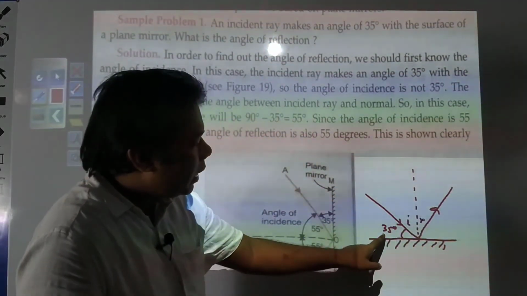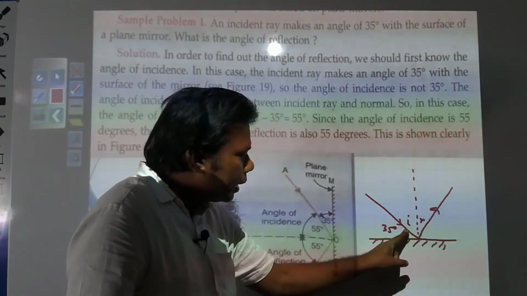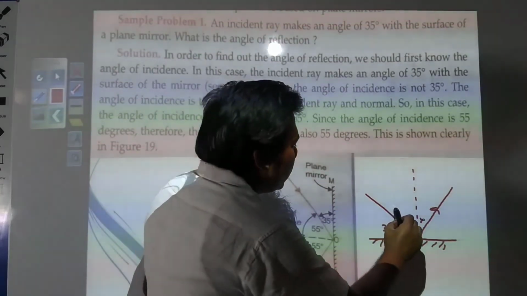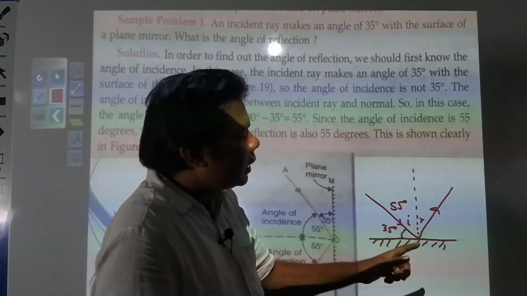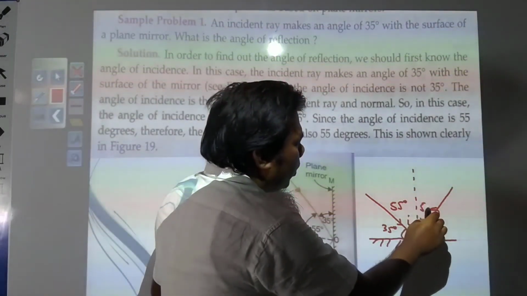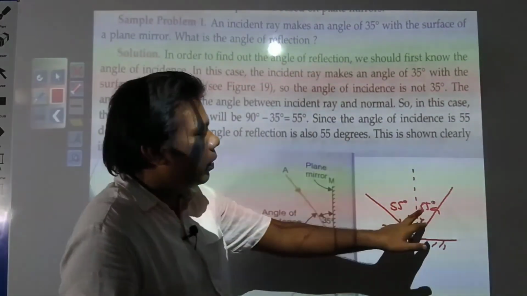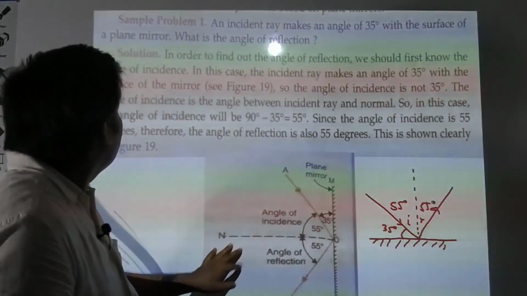So first you find the angle of incidence. The angle of incidence will be 90 degrees minus 35 degrees, so that will be 55 degrees. And the angle of reflection will be equal, so that will also be 55 degrees. You had to find the angle of reflection, so this is your answer. In the figure also this has been made to understand.